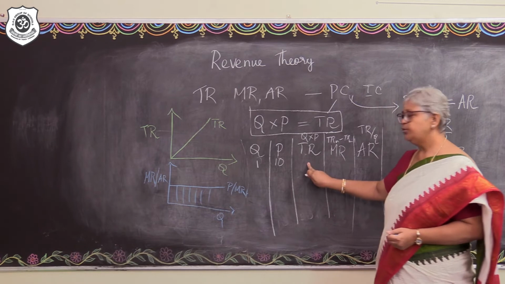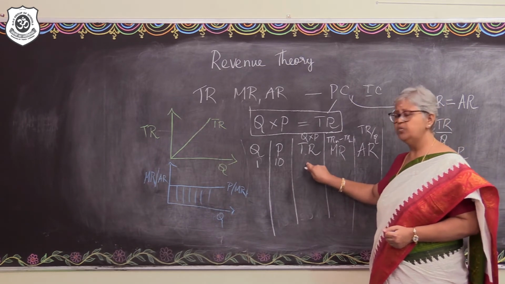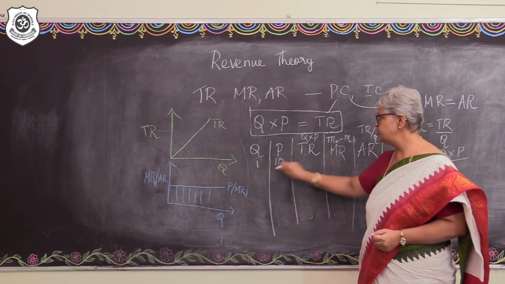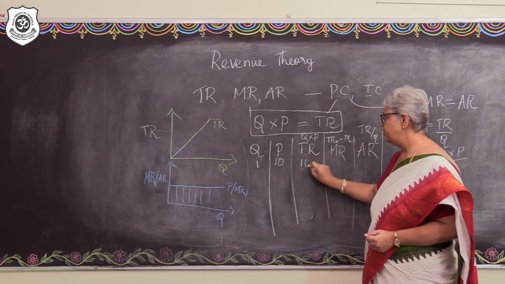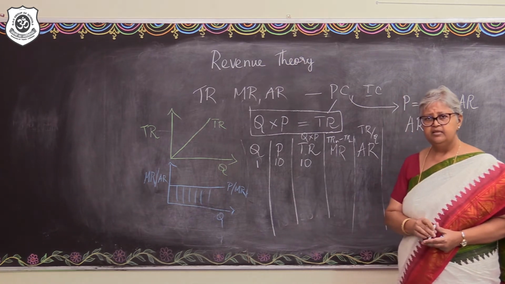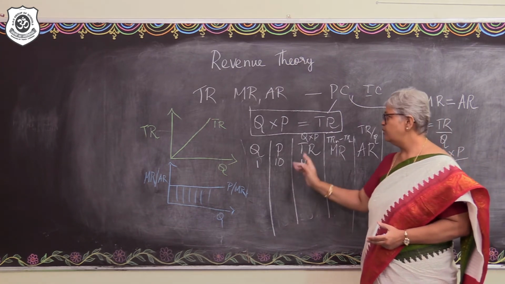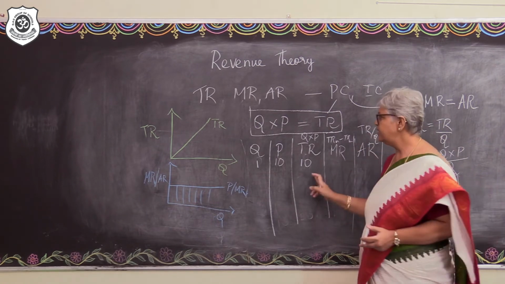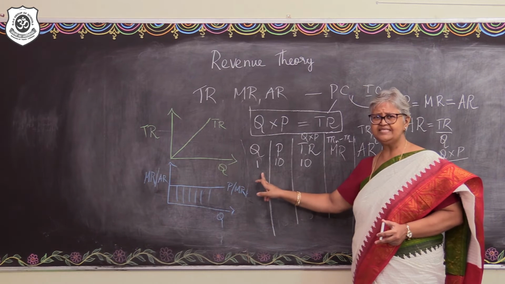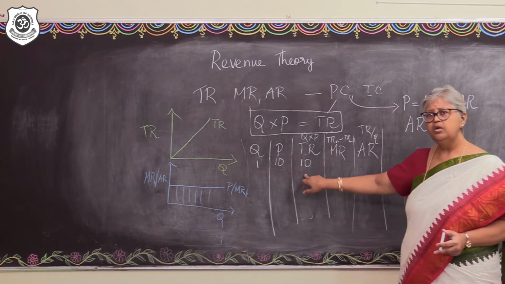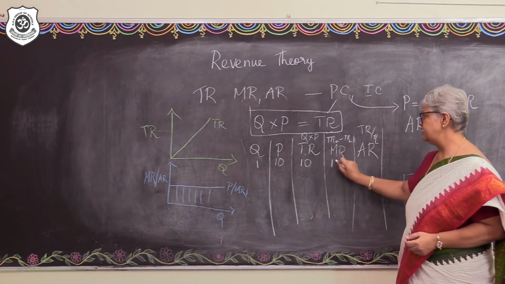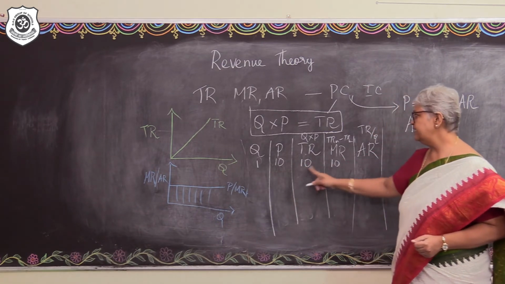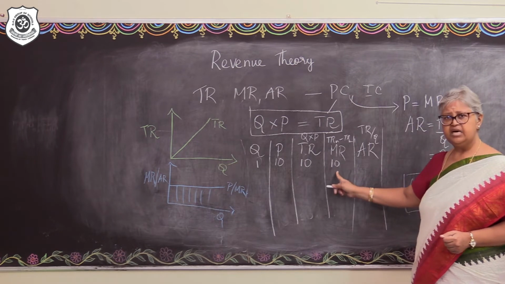So, what about the total revenue? Total revenue again will be output sold into the price. So Q into P. So the total revenue will be 10. Yes. So when only one product is sold, the revenue generated by that initial sale is the total revenue, and will also be the marginal revenue. The first unit or the initial unit is also the last unit. So the TR will be equal to the MR.